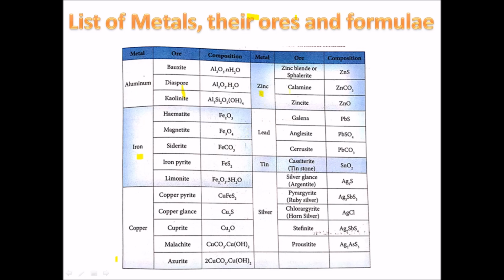The ores of zinc are zinc blende, ZnS, calamine, zincite, ZnO, and the ores of lead are galena, anglesite, cerussite. The ore of tin is tinstone or cassiterite. The ores of silver are silver glance, Ag2S, pyrargyrite, chlorargyrite, stephanite and prousitite.